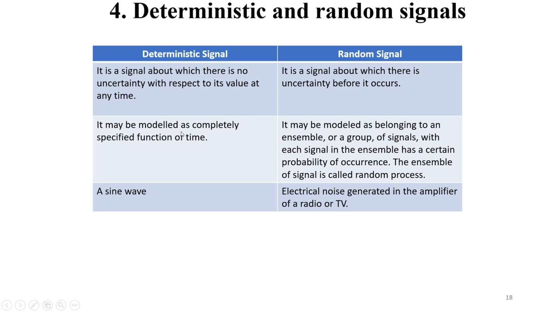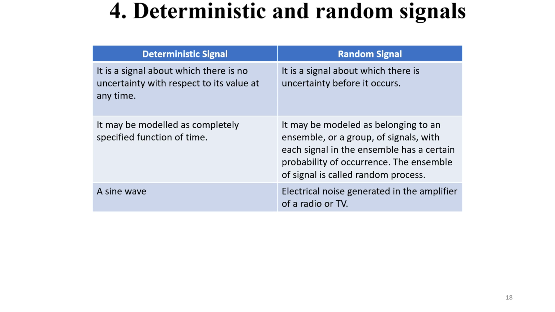A deterministic signal may be modeled as a completely specified function of time, but a random signal may be modeled as belonging to an ensemble, that is a group of signals, with each signal in the ensemble having a certain probability of occurrence. There is some probability associated with the signals in that ensemble.